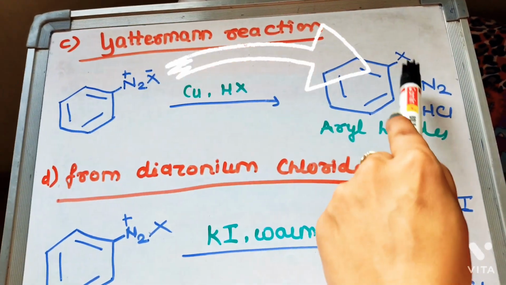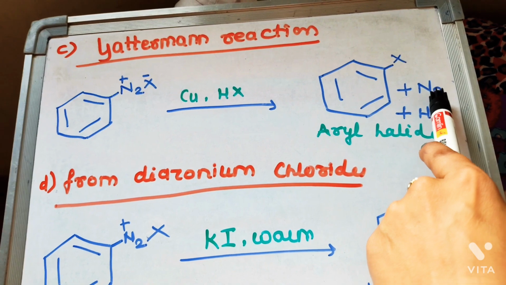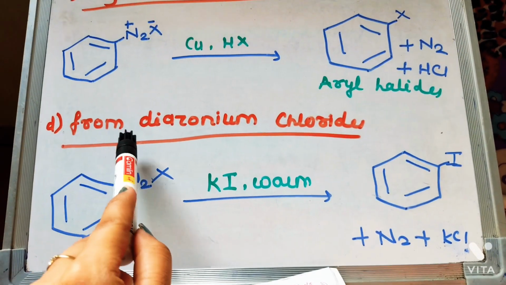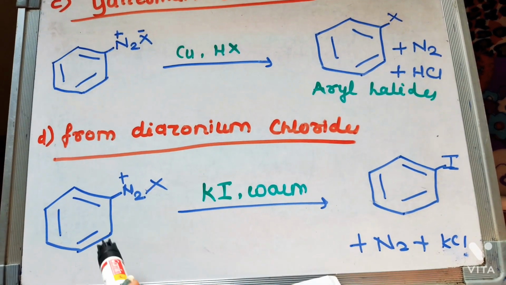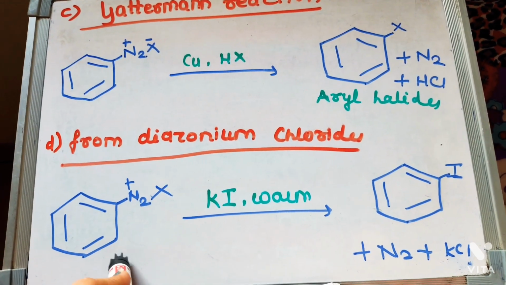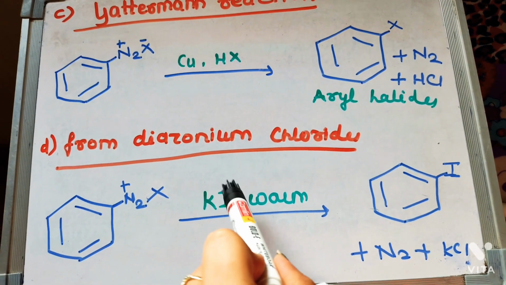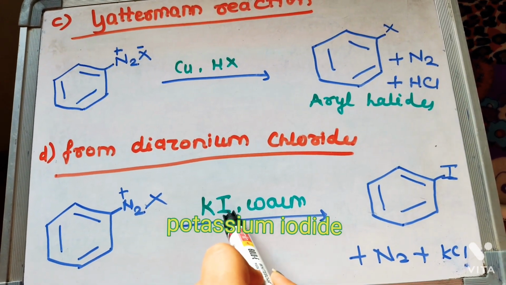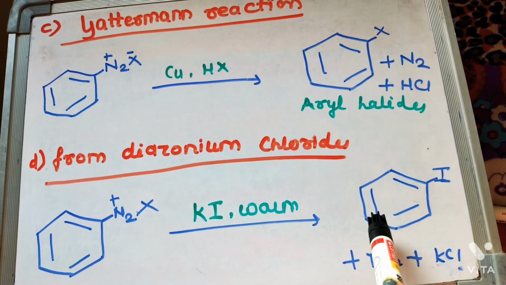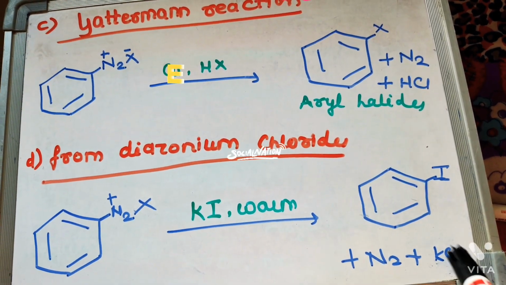This X is substituted here and N2 gets evolved, N2 gas plus HCl. From diazonium chloride, this is N2X, that is benzene diazonium halide, in the presence of KI, potassium iodide, warm, we get aryl halide plus N2 plus KCl.